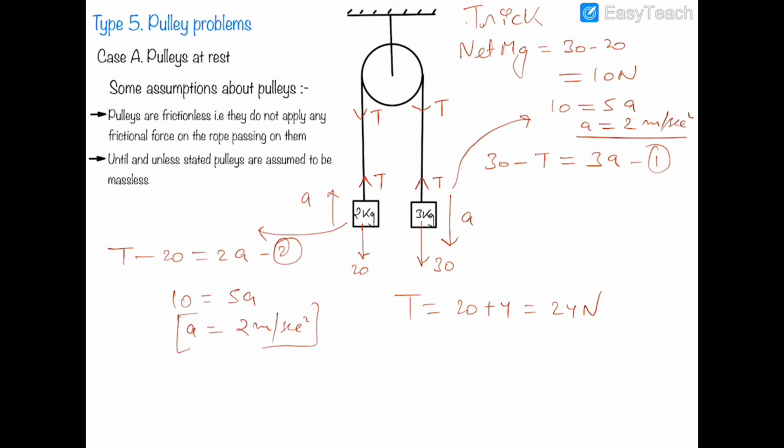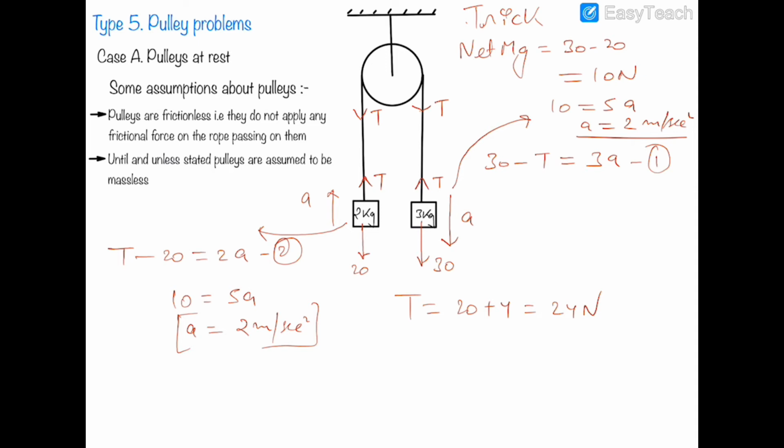So what I have done, that I know that the mg of these two blocks is pulling these blocks in opposite sides. So I have to subtract the mg of the blocks, and I have to add up the masses, and I have to multiply it with the common acceleration.